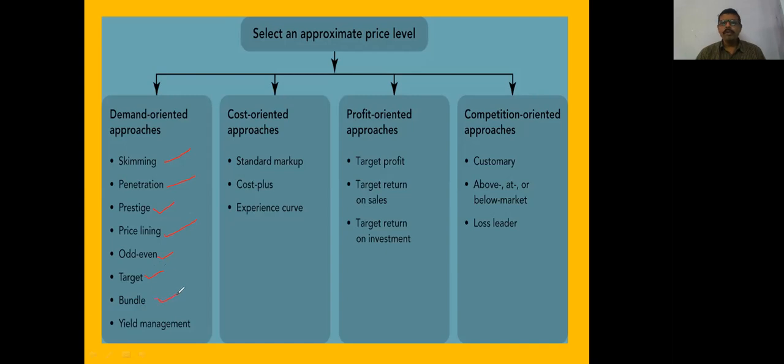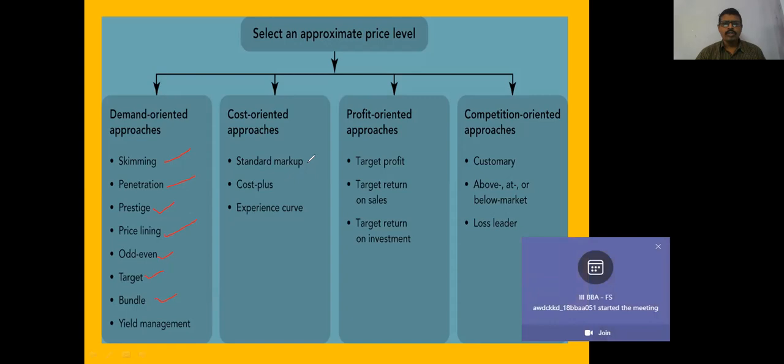Bundle pricing: a group of products together will be priced as a single unit. For example, take the case of tourism. It prices separately for the guides, traveling, transportation, accommodation, and other things.